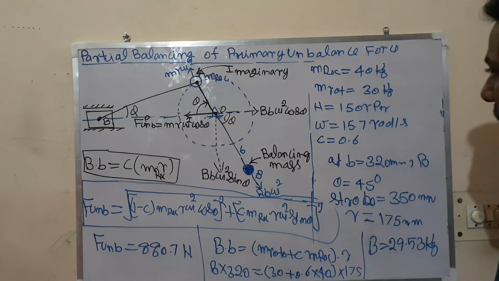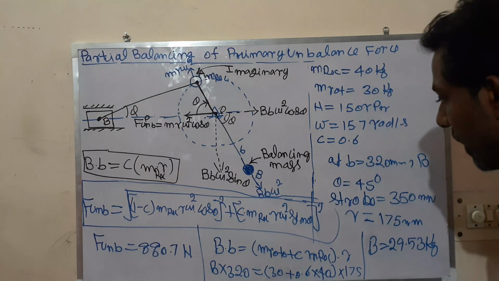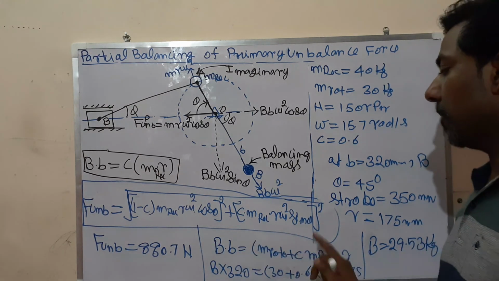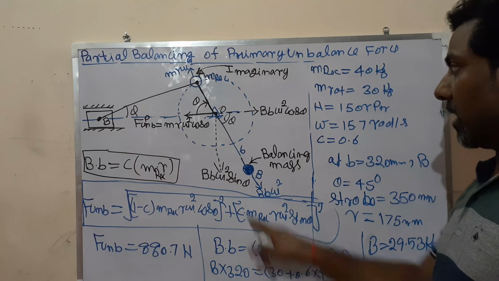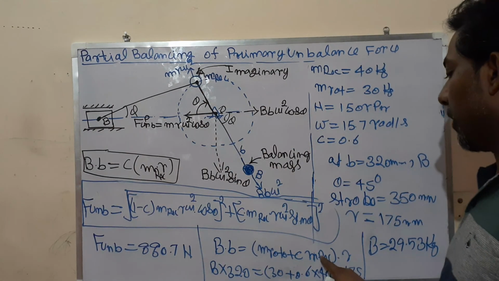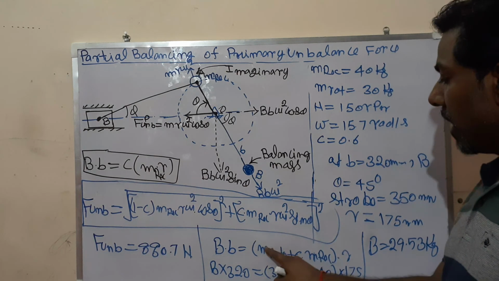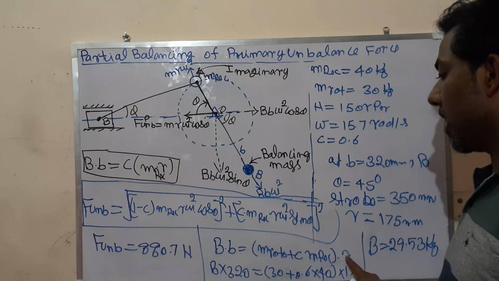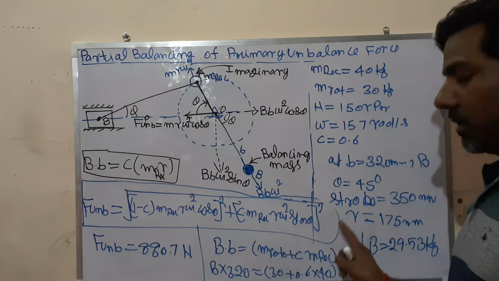So that is a very easy question, directly on the formula. If you are not able to understand this formula, let us again understand. The total rotary mass can be balanced at the crank pin, but only the c part of the reciprocating mass can be balanced. So I am writing rotary plus c times reciprocating into radius r. So B b is equal to this one.